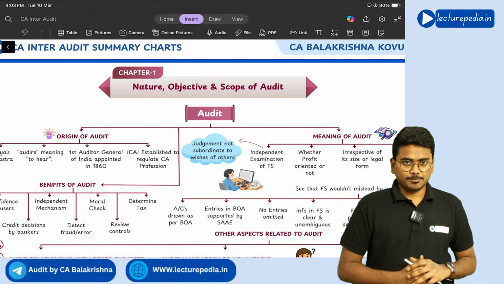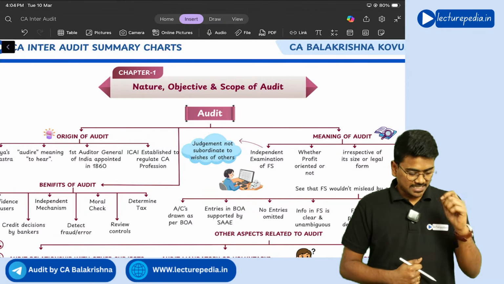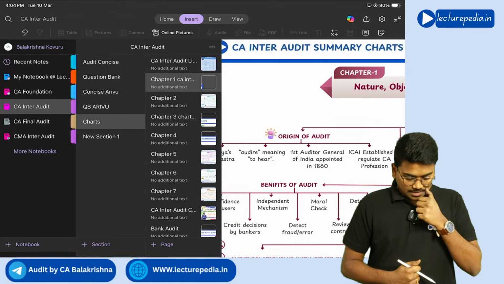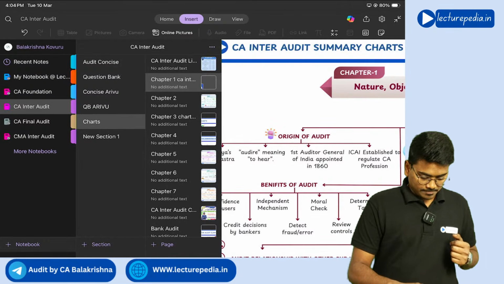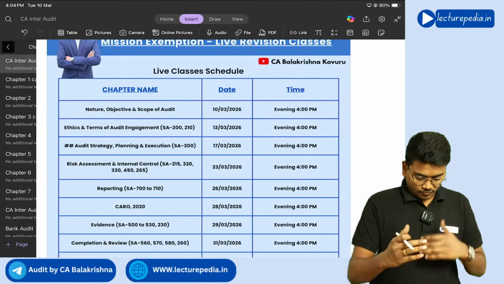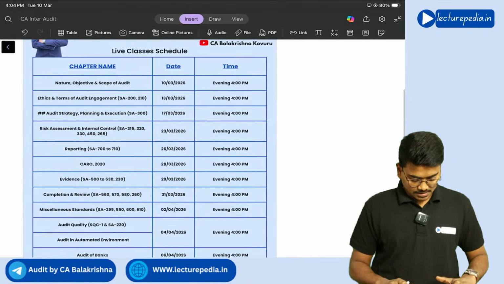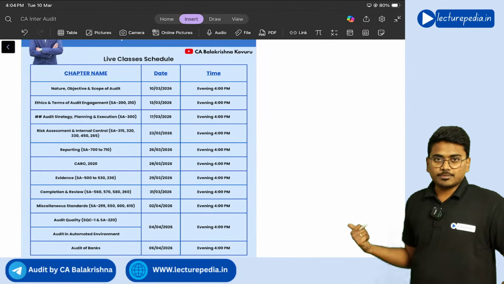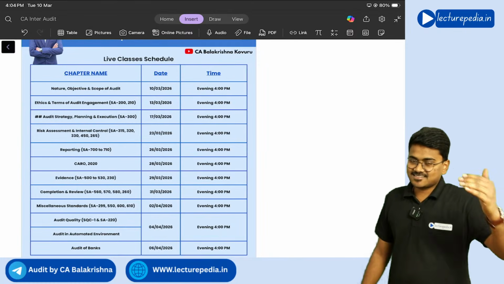One more thing, before starting the revision, I just wanted to tell you the flow of chapters in my chart book. The flow in which we will be discussing is different from the flow in your ICAI study material.